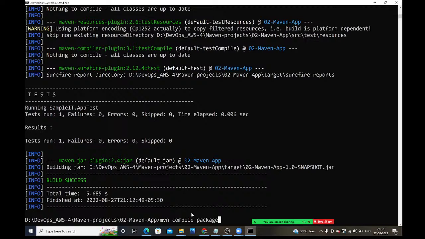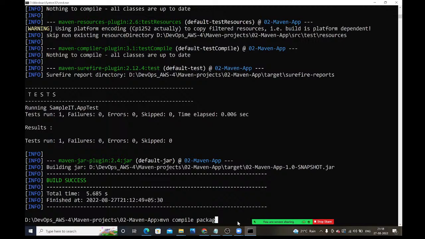When you run this, it will clean, it will compile and it will generate the package. This command will do multiple activities: clean, compile, test, and package also. First it will clean and compile, next it will run test, next it will package. All those things it will perform.